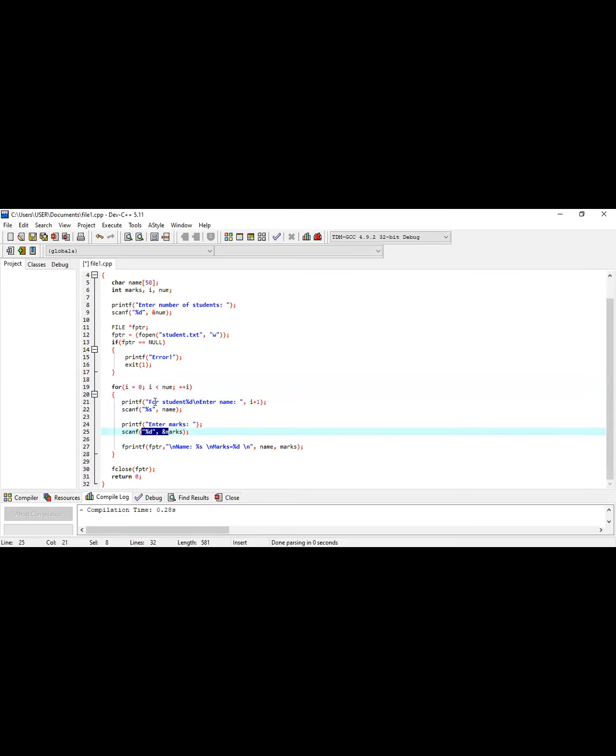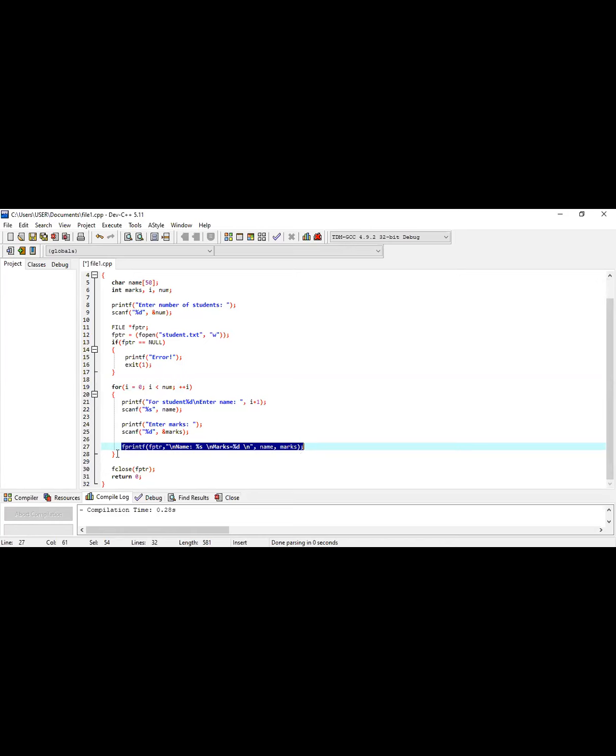How many times is it executed? It depends on the number. Suppose I am giving 5 here. So the compiler takes the information of 5 students from the user. It will execute for 0 to 4, meaning 5 times. We know that. As well as that, I am printing that also into my file.